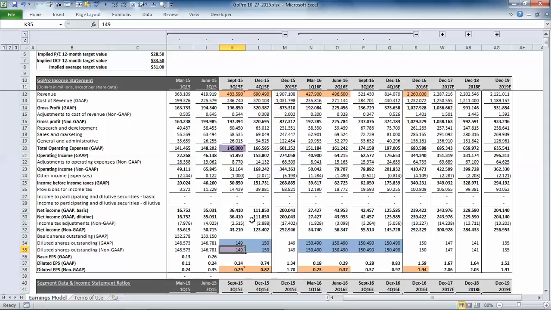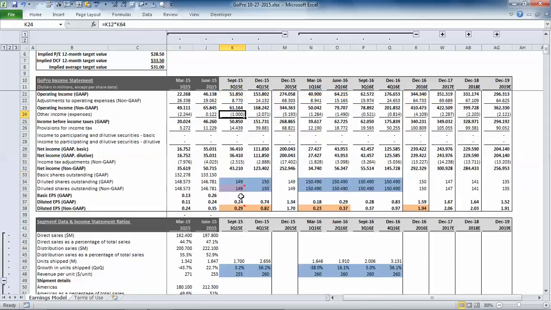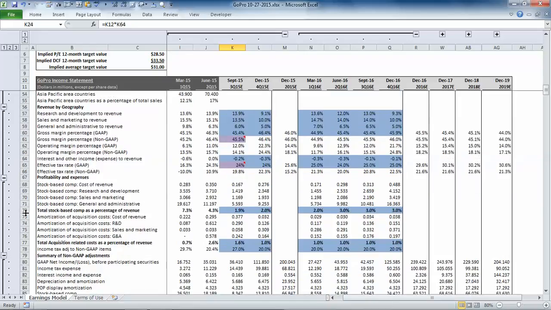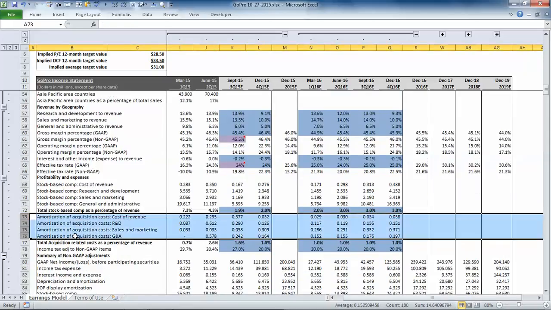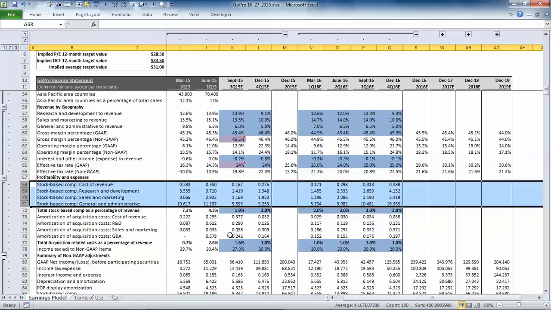So management's guidance left out a couple of key items on the income statement. One, other income or other expenses in this case. Two, non-GAAP amortization expense here. And three, non-GAAP stock-based compensation expense. So the other income and amortization of intangibles, both of those two items remain relatively consistent from period over period. So in our model, we modeled them both at $1 million for the third quarter.